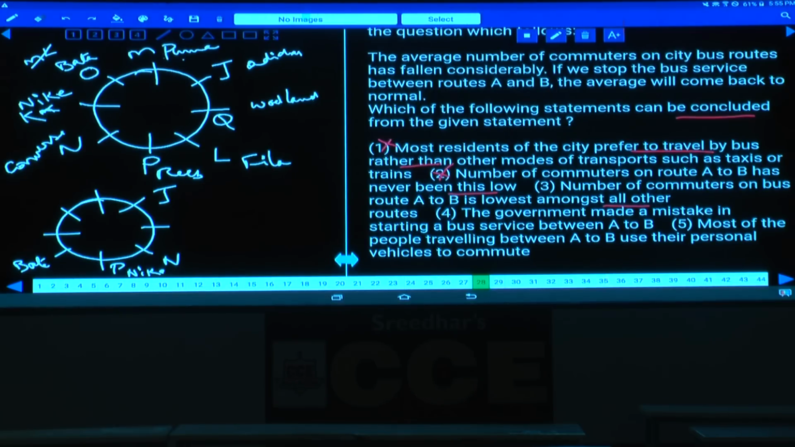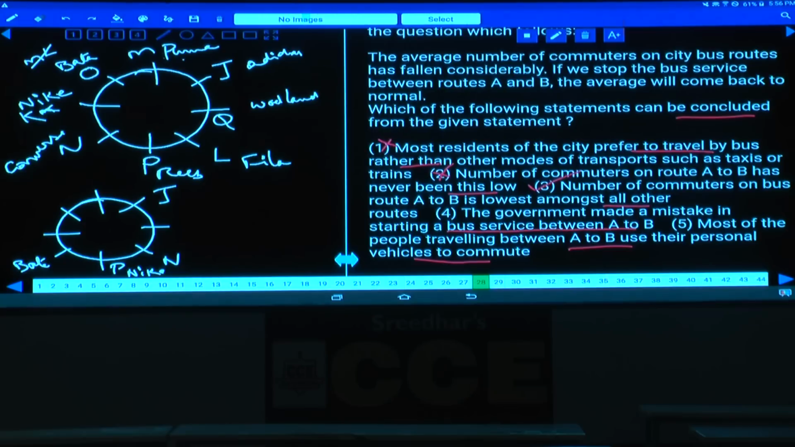Choice 3. Fourth one, the government made a mistake in starting a bus. Here this is nowhere related to this one. Most of the people traveling between A to B use their personal vehicle to commute. Whether they are using personal vehicles or people are traveling or not traveling, that cannot be concluded. It is an inference that can be drawn, but 100% sure is choice 3. Number of commuters on bus route A to B is the lowest among all other bus routes. As this is the lowest, it is bringing this average to the minimum.